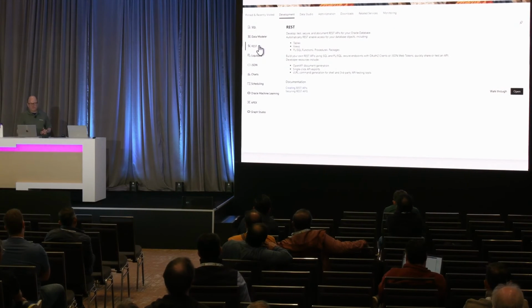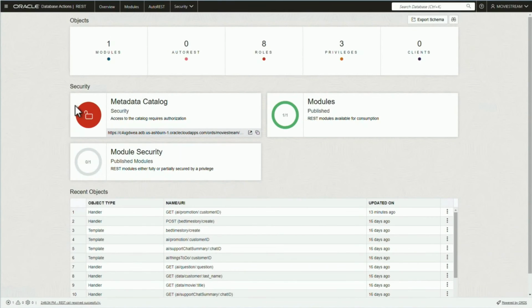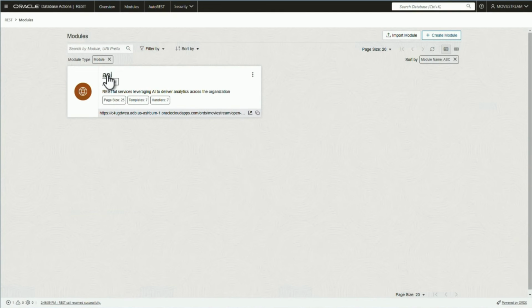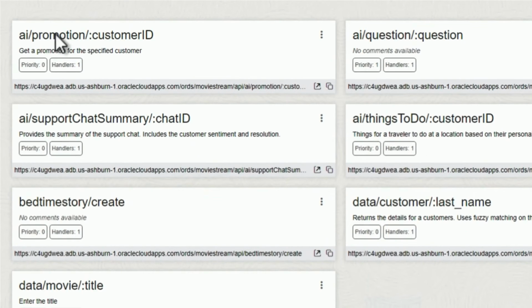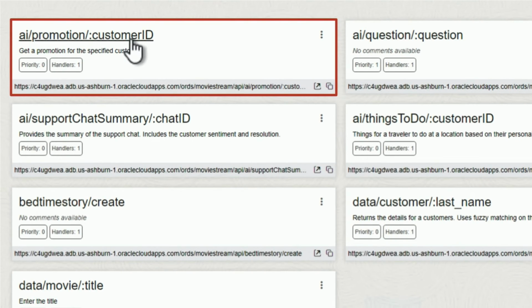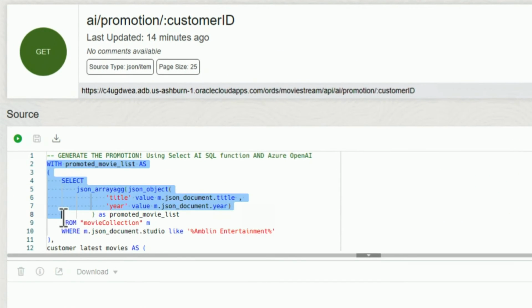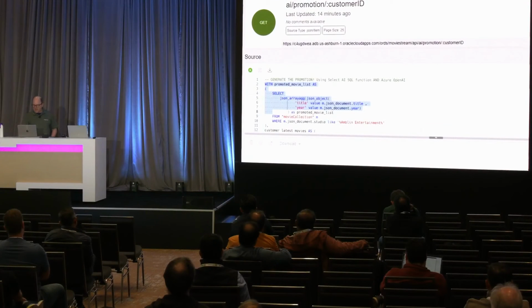So let's do that. We're going to go into the designer, and we have a module called API. And under API, we have all these different templates. One of them is that promotion. I want to do that promotion to the customer. And if I look at that promotion, this should look pretty similar to what we just looked at. It's the same query, but we parameterized it. So now we have a parameterized query. We exposed it through REST, and now you can start using that.